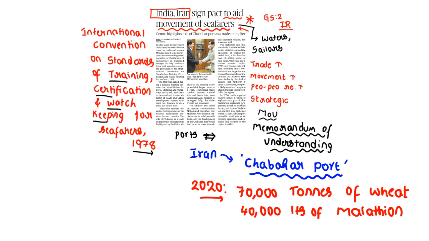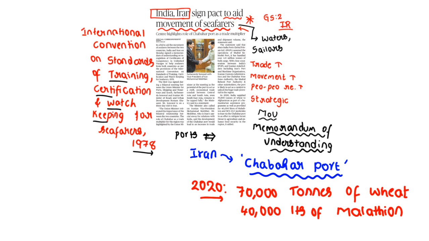Means Chabahar port acted as an important station to locate all the things from India to Iran. Clear? Are you getting? So India and Iran relations increased because of the Chabahar port. But because of the Western sanctions on Iran, India stopped using Chabahar port for a while. So the relations between the countries came down.